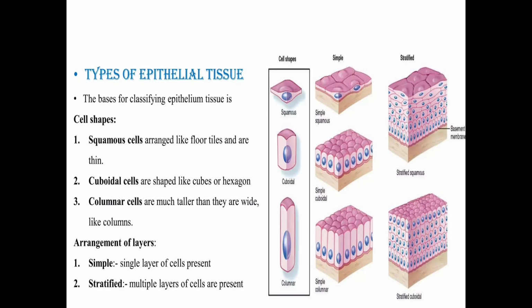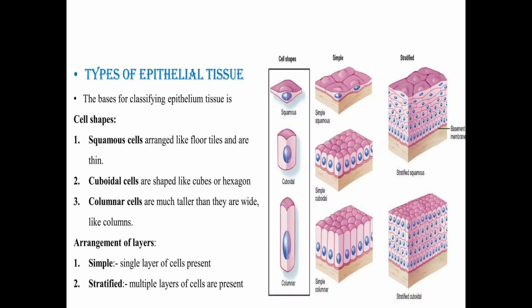If we talk about the arrangement of layers, epithelial tissue is structurally divided into two types of layer arrangement. The first is simple and the second is stratified.